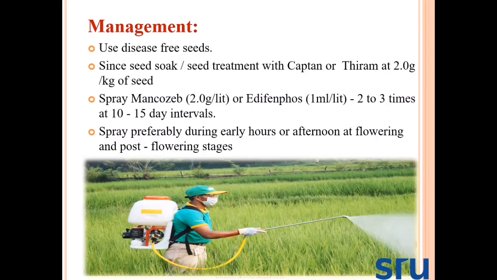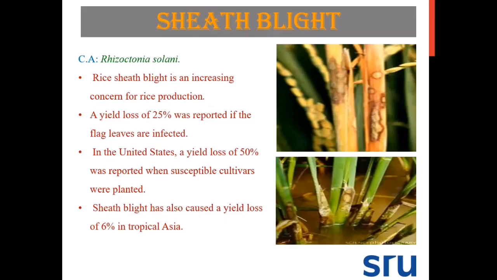Then spraying with mancozeb or edifenphos at the rate of 2 gram per liter, 2 to 3 times at a 10 to 15 day interval. The spray is preferably done during the early morning hours or afternoon at the flowering and post-flowering stages, because the main infection occurs during the flowering stage.